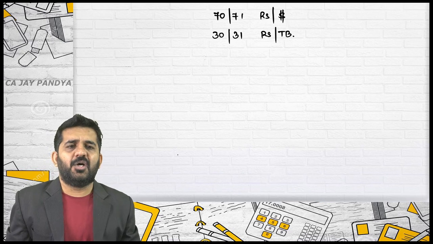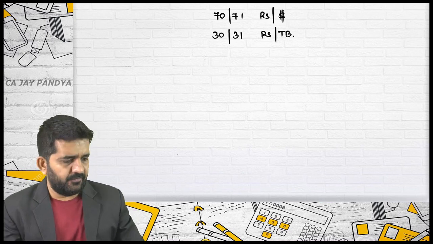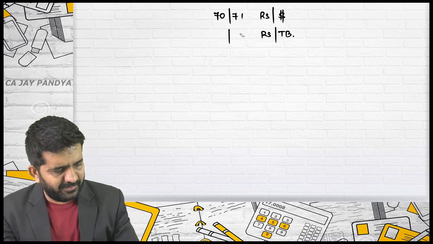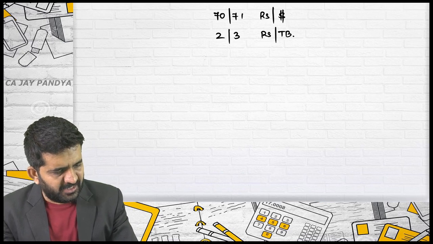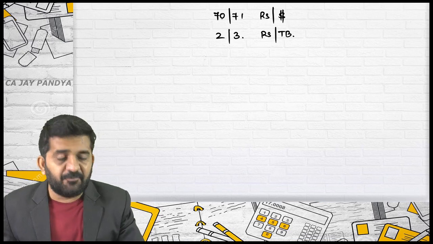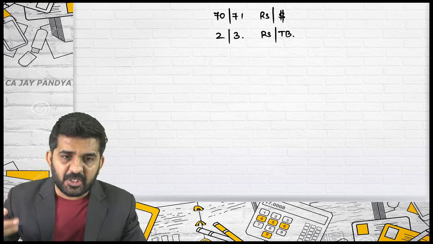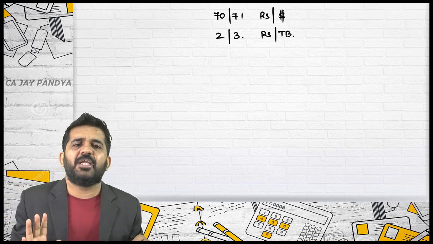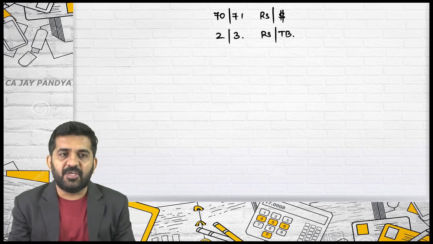Thai baht is the currency of Thailand. Normally the spread between bid and ask is not so much, but just for the purpose of explanation, I am giving you this example.